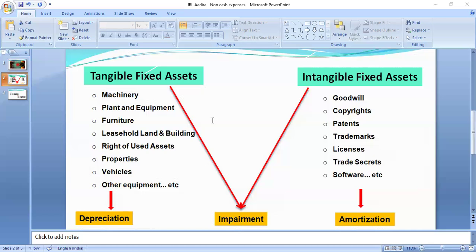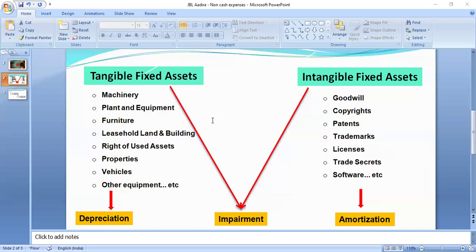Some companies can also follow the diminishing value method, where the book value is considered when the depreciation is charged. Like this year, 10,000 is the value of the asset, 1,000 is the depreciation, then next year the balance will be 9,000. Then again 10% depreciation will be charged on that, so 900 will be the depreciation.